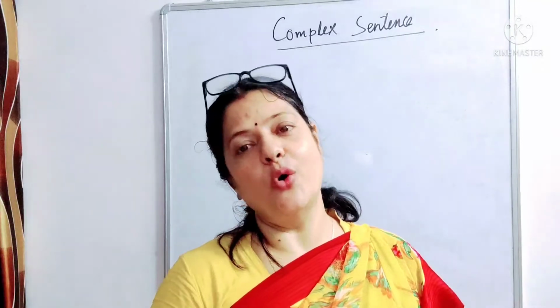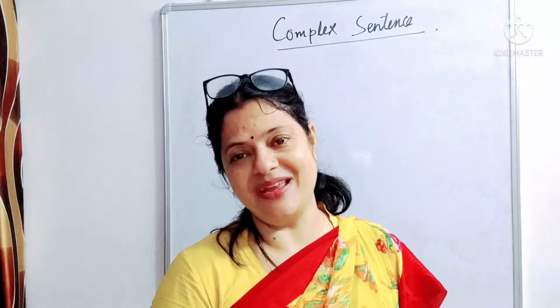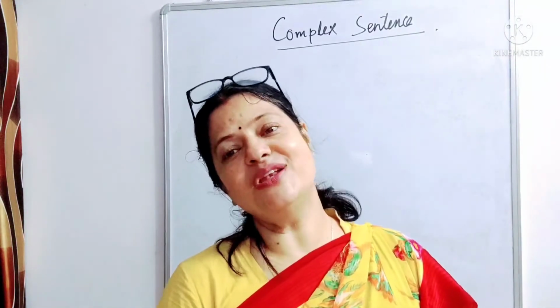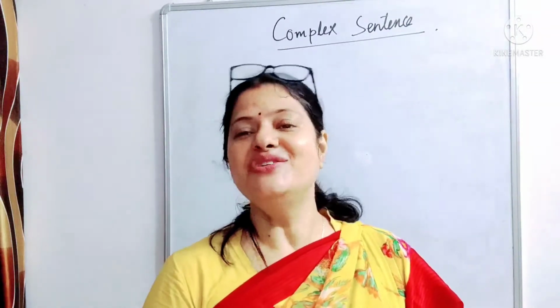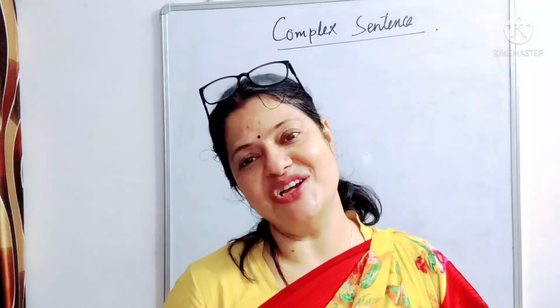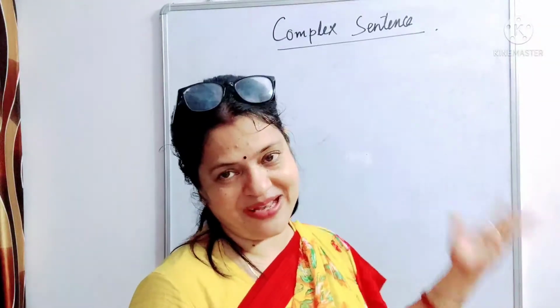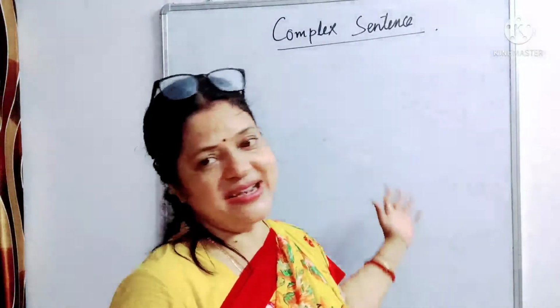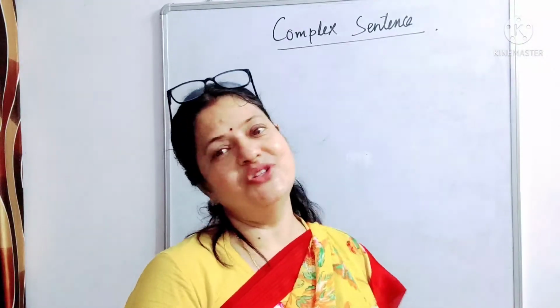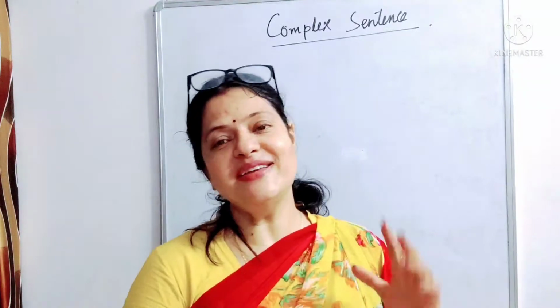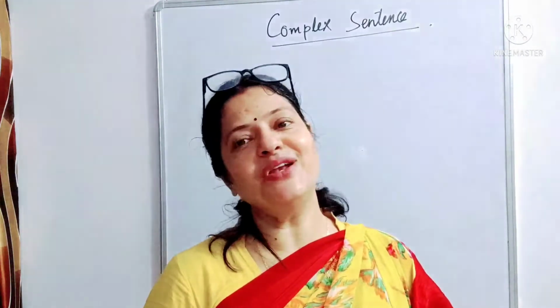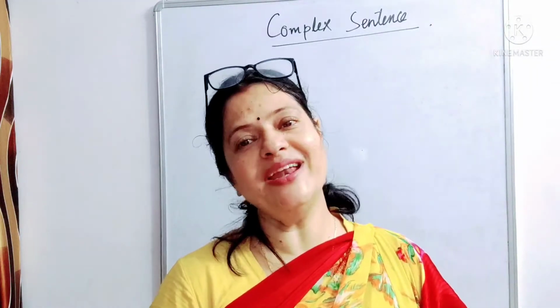It depends on the principal clause for its meaning, and always starts with a subordinate conjunction. Let's know what a subordinate conjunction is first, then we'll move towards complex sentence. I'll give you a few sentences on the board so that we can understand it well.